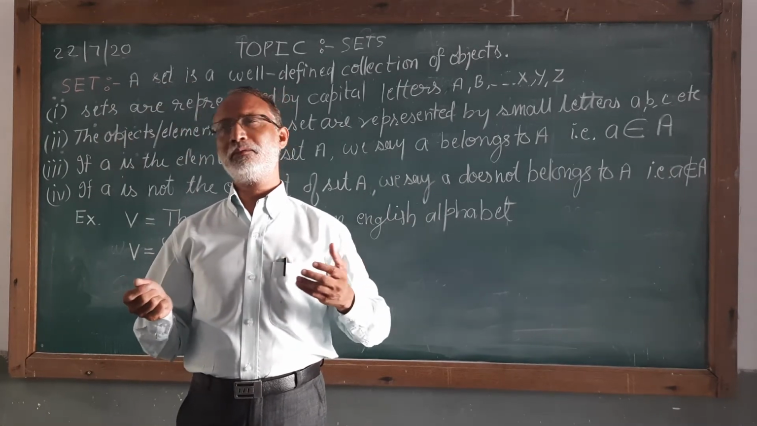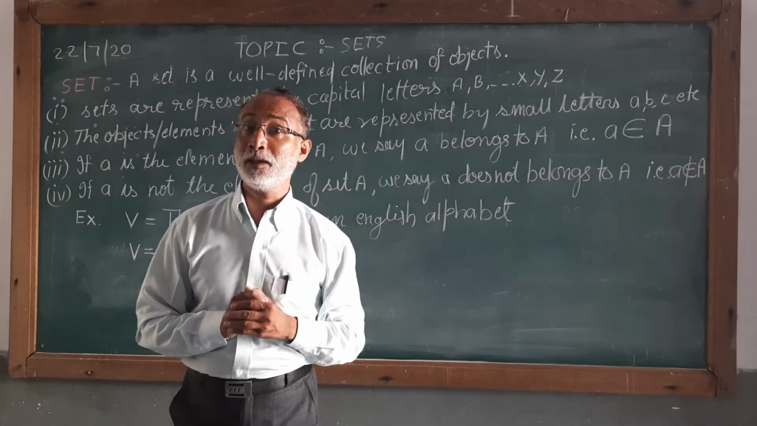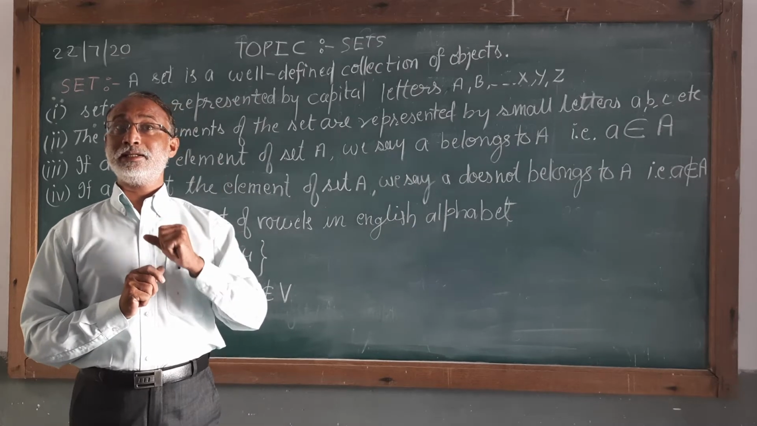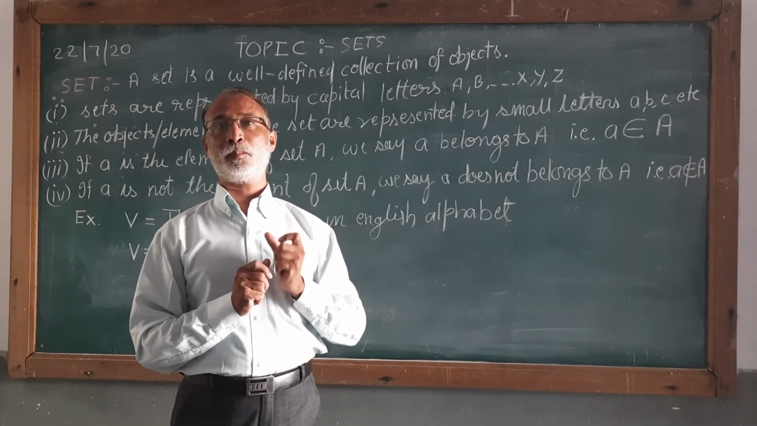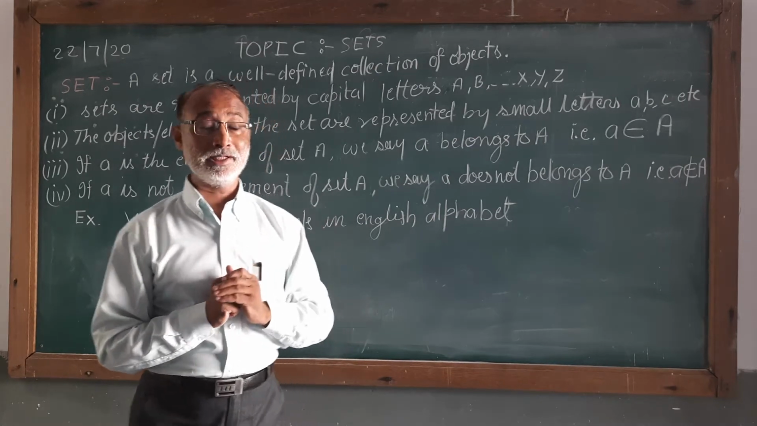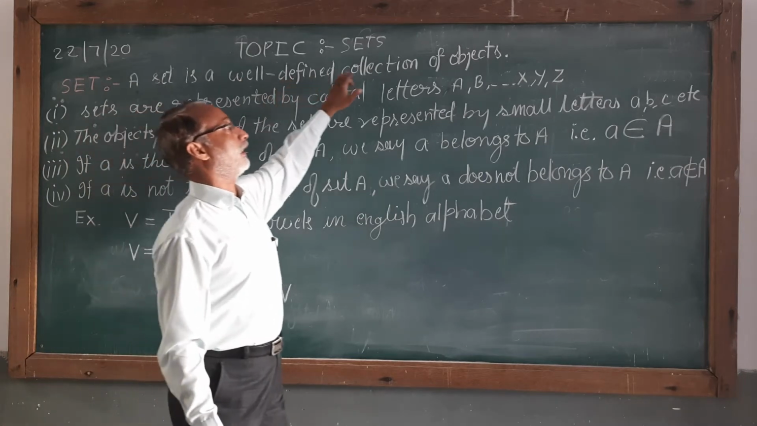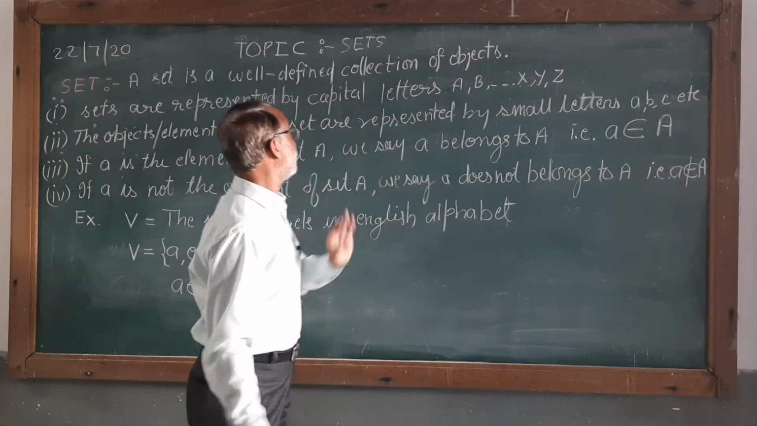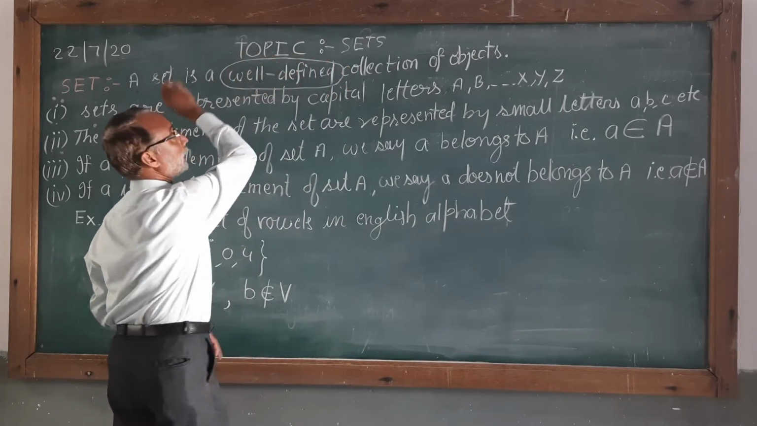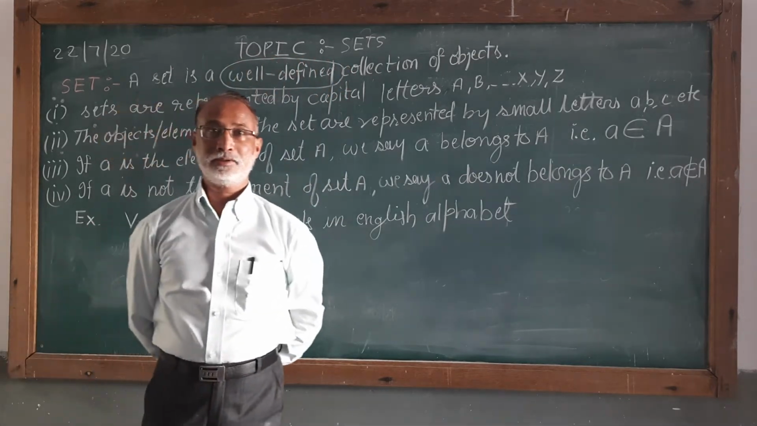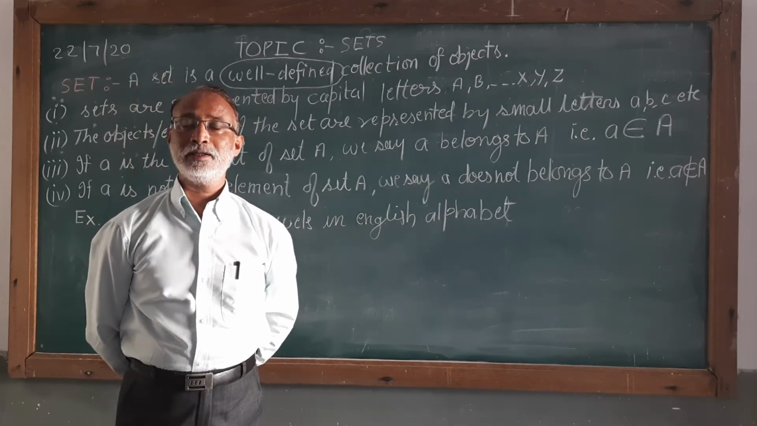You may collect all kinds of objects and put them in one box. But in mathematics, that collection is not said to be a set until that collection is properly defined. That means a set is a well-defined collection of objects. Now here in maths, this word well-defined is very important. Now, what type of collections are said to be well-defined?